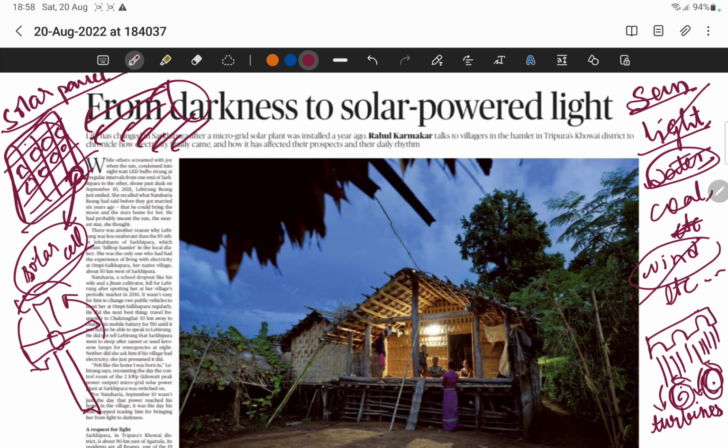Coal also, we call it thermal energy. The energy that we get from coal is called thermal energy. Okay, this is the energy or electricity that we get from coal.